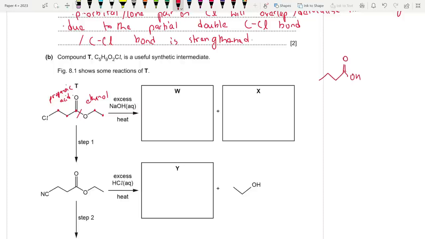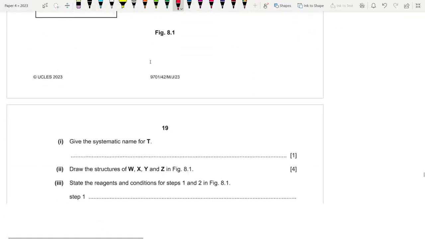So ethyl propanoate, however, what is this compound? I agree that this is propanoic acid, carbon 1, 2, 3, but on carbon 3 it has a chlorine group. So what is the acid actually? It is 3-chloropropanoic acid. And on the other hand, we have ethanol. So what is this actually? It is not ethyl propanoate, it is ethyl 3-chloropropanoate. So that is the answer.